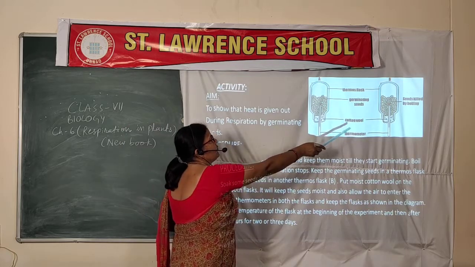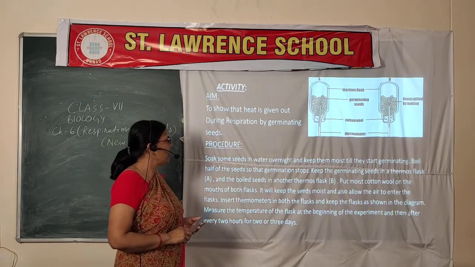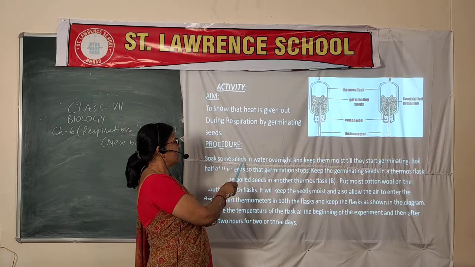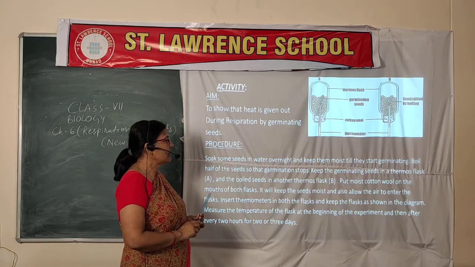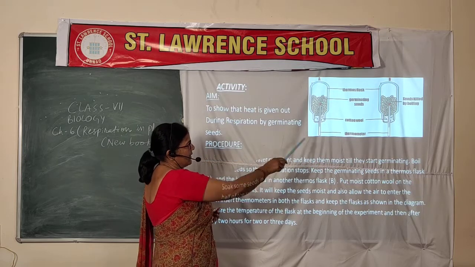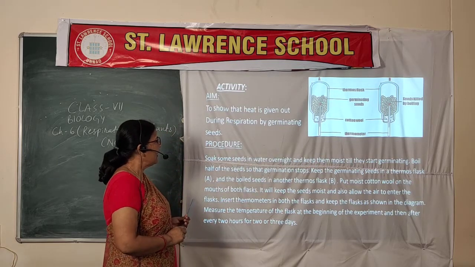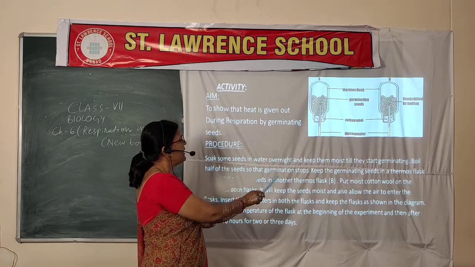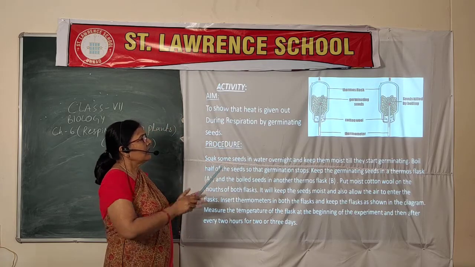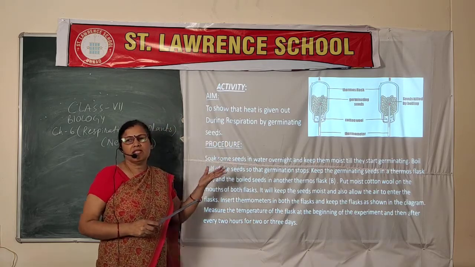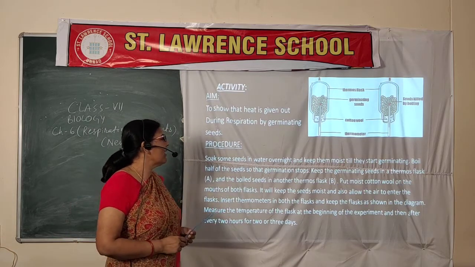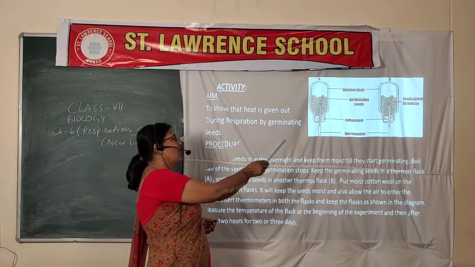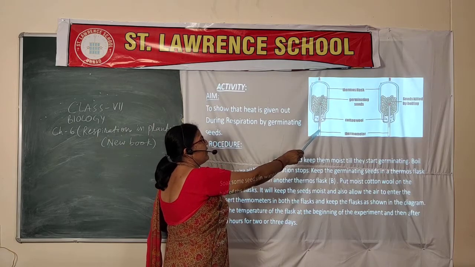The number of seeds in both respirometers must be equal. Soak bean seeds or gram seeds in water overnight and keep them in moist condition. After germination, keep the seeds inside the respirometer for 4 to 5 hours, and you will see the temperature slowly increase.